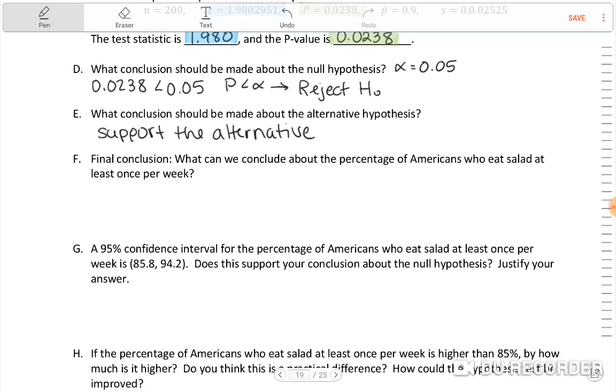Okay, final conclusion. What can we conclude about the percentage of Americans who eat salad at least once per week? That we found enough evidence to support our claim that it is greater than 85%.